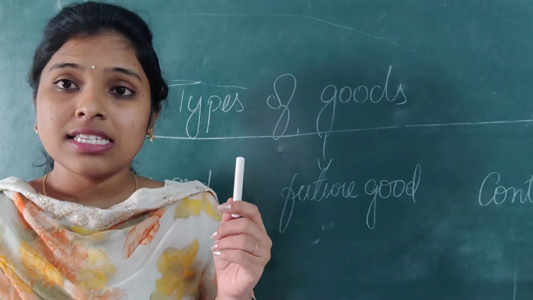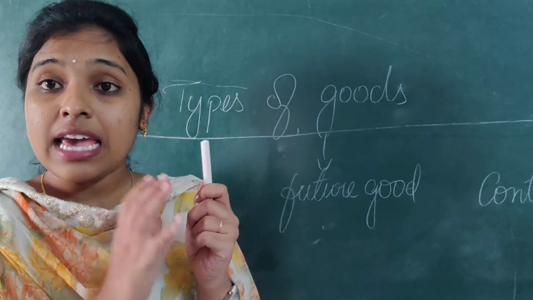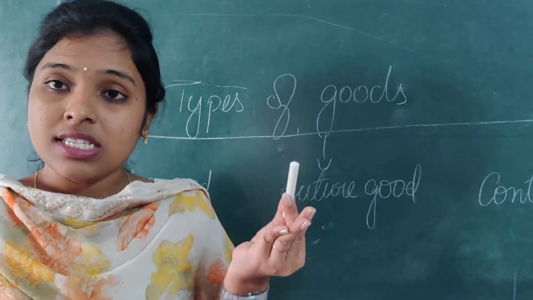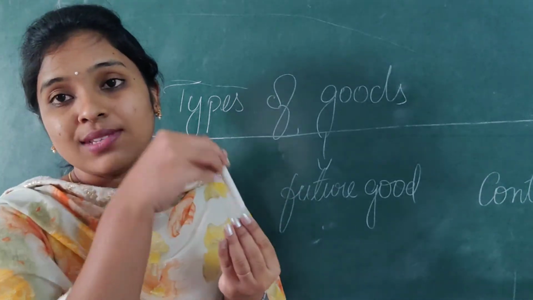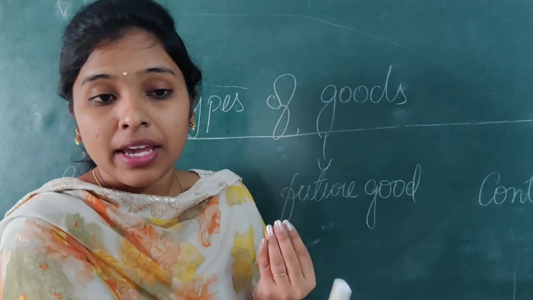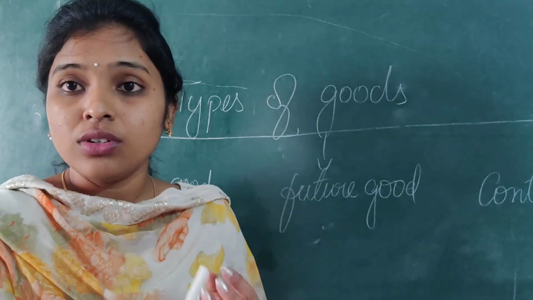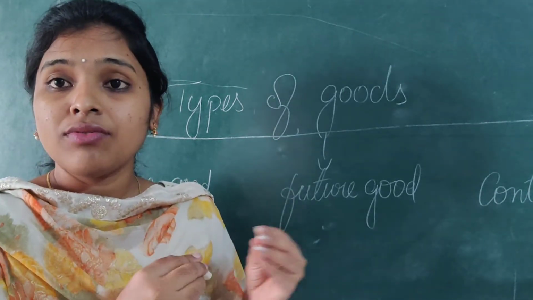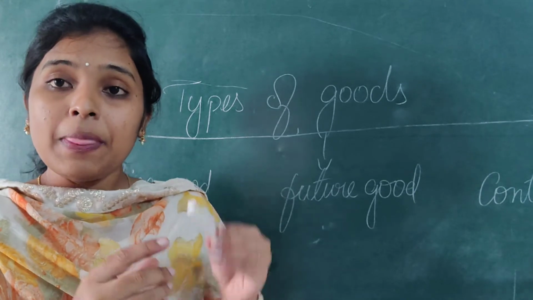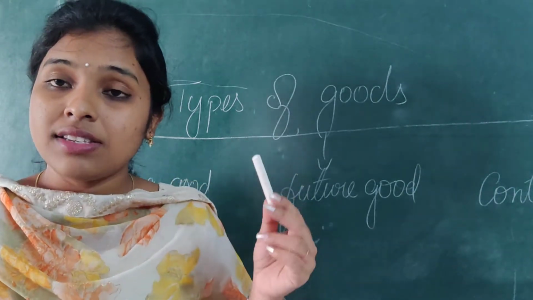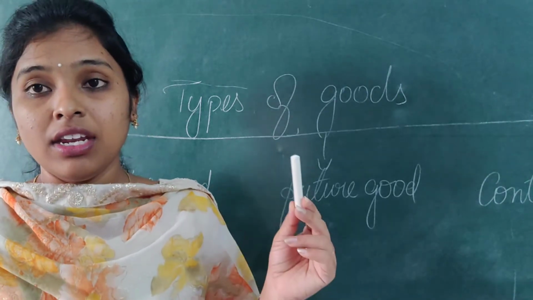So I can say that this good is an existing good, where the good is in the hand of a seller. And if I transfer this good to a buyer, and in return I get a price for that good, the sale transaction will be done immediately here.